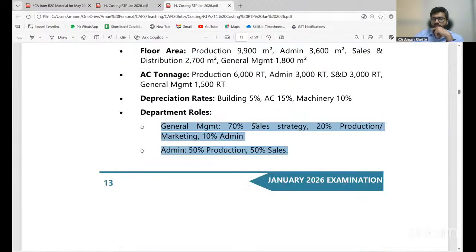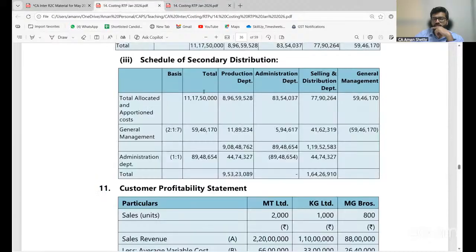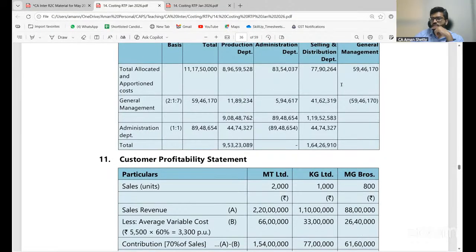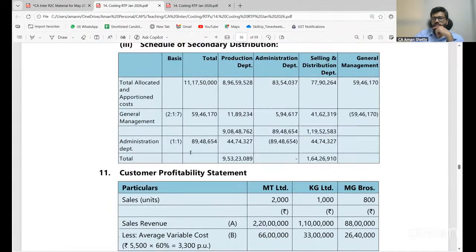Can you see this? 70, 20, 10. That has been used here. So allocated and apportioned overheads, then use this for secondary distribution. Understood? Repeated distribution method is used here. So 5946, then that is minus here and then it is distributed. Clear?